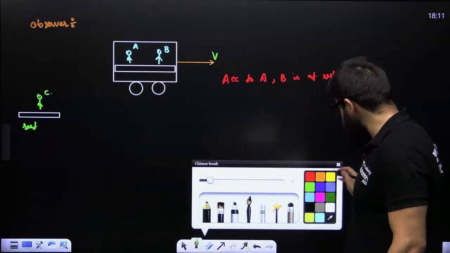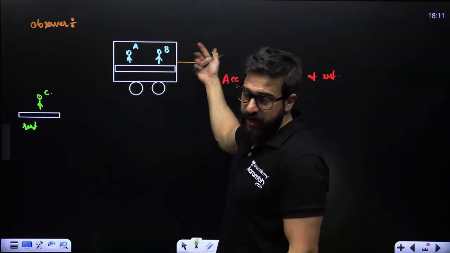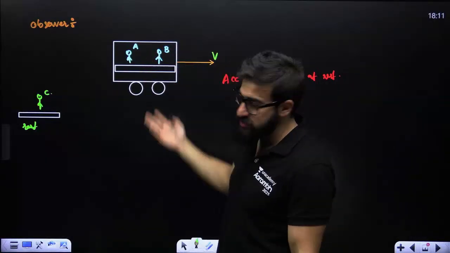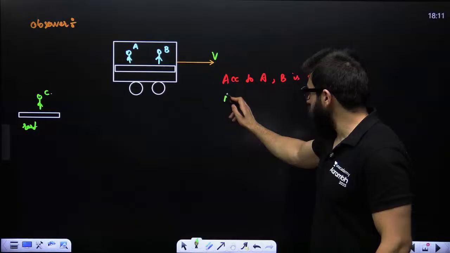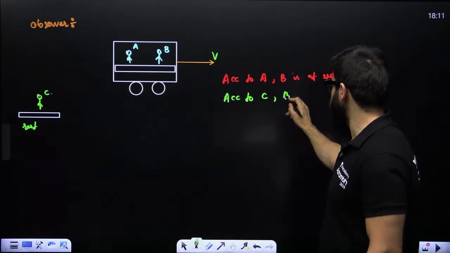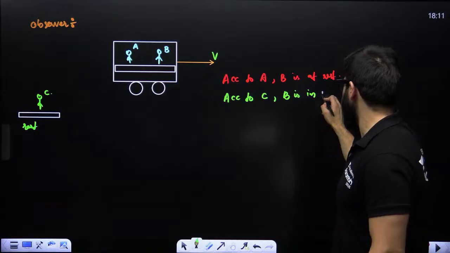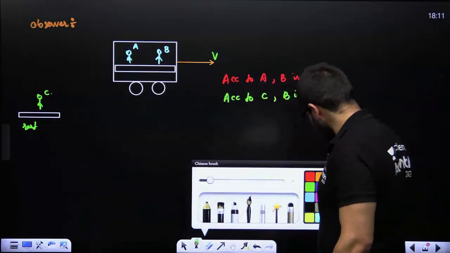But when I ask the same question to C, C is saying this car is moving. And inside this moving car, you have person A, you have person B. So B is obviously in motion. So according to C, we say B is in motion. Which one is correct?